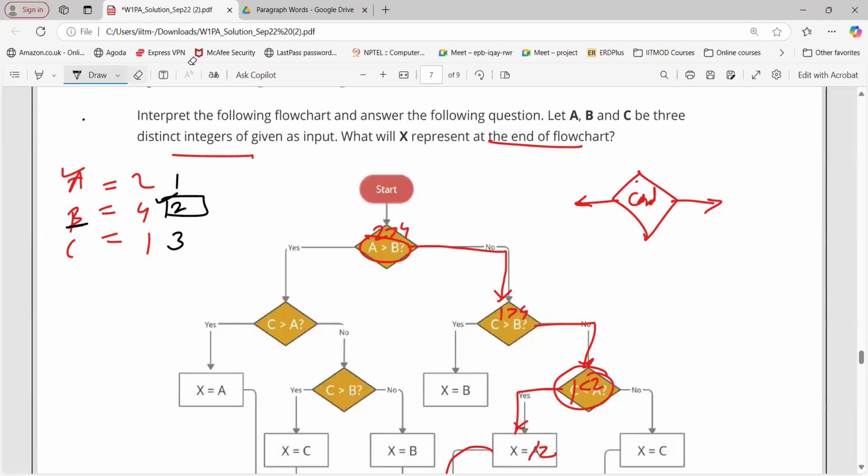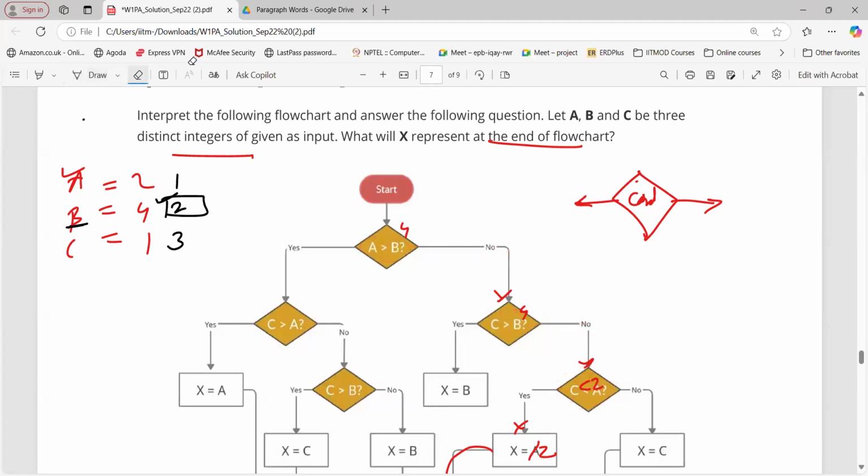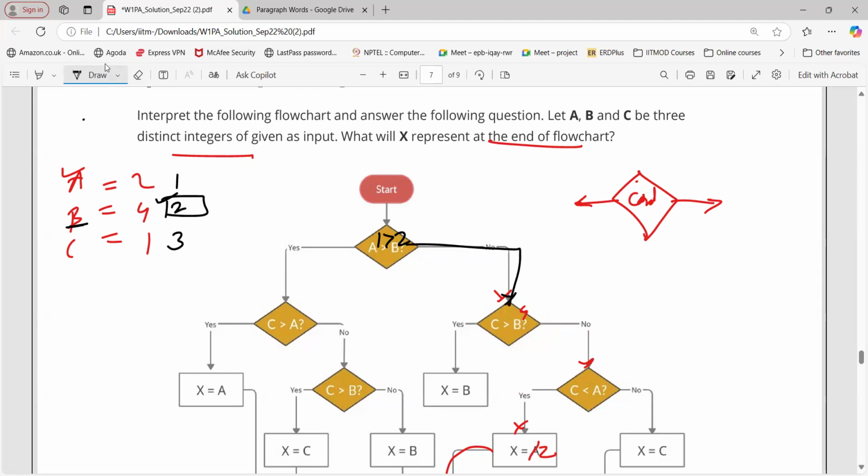Yes, let's try to do that. Now, A greater than B, is this correct? No. A, 1 greater than B, 2? No. Now 3 greater than B, 3 greater than 2? Yes, sir.